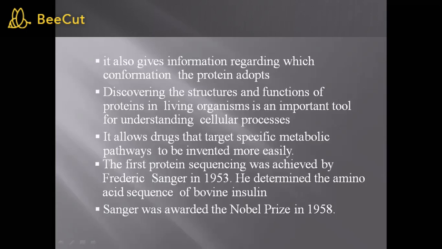The first protein sequencing was achieved by Frederick Sanger in 1953. He determined the amino acid sequence of bovine insulin. So the first protein sequence determined was that of bovine insulin, in the year 1953 by Frederick Sanger, and Sanger got a Nobel Prize in 1958.